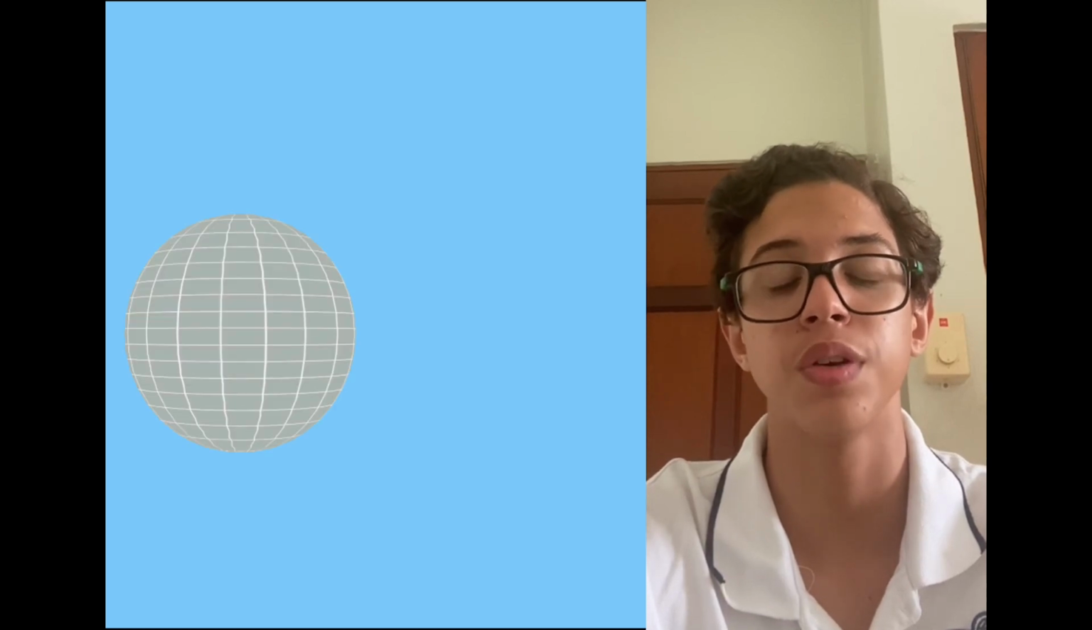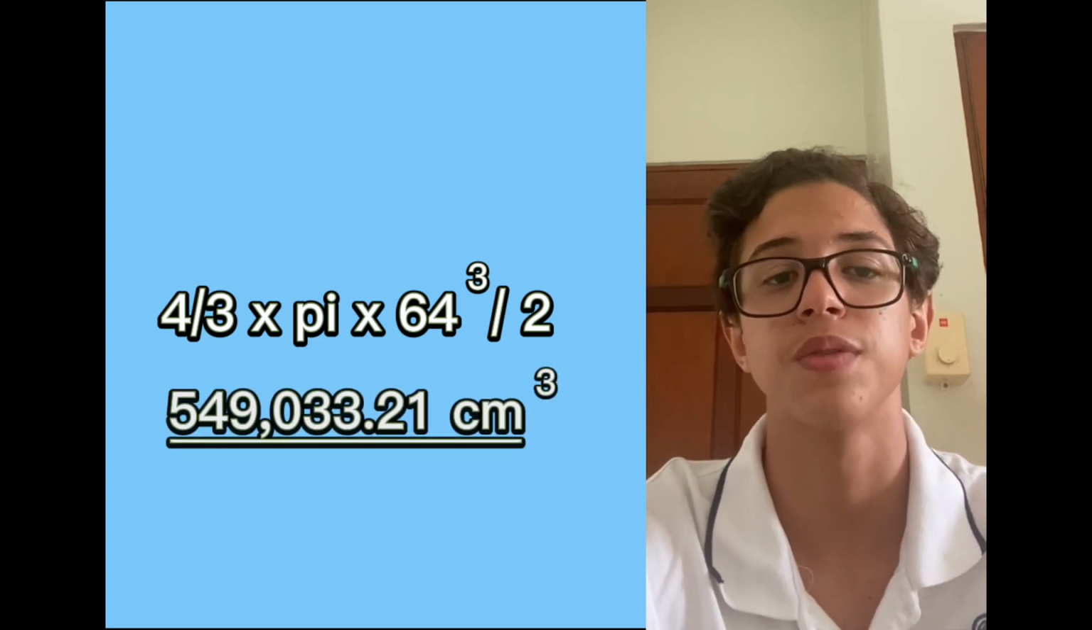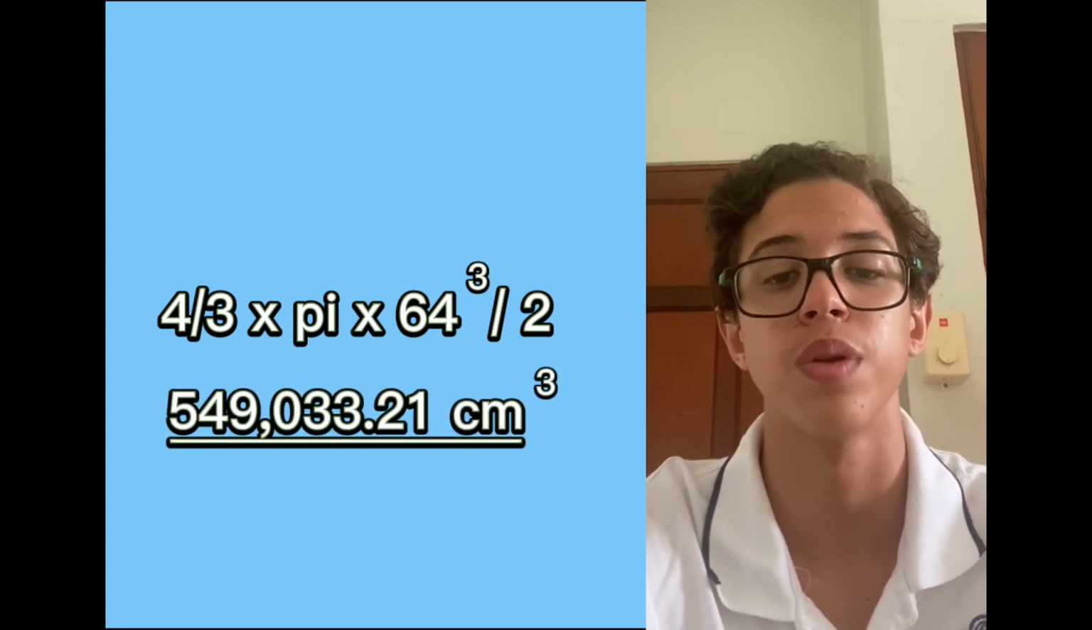We need to divide by 2 because we used the formula for a full sphere and we have a semi-sphere. So 4/3 times pi times 64 to the power of 3 divided by 2 gave us 549,033.21 cubic centimeters. And now, my partner Alexander will explain to you the application of pi in this problem.